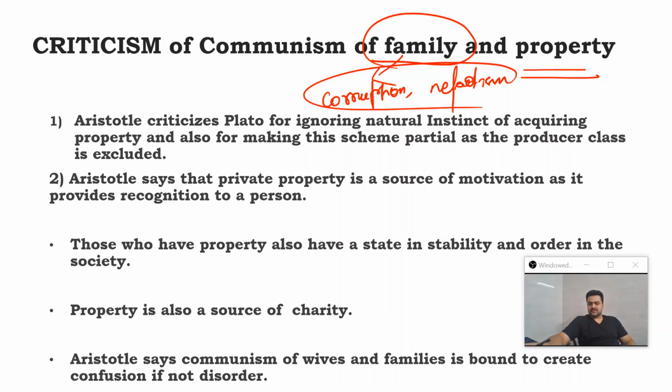So if there is one individual sitting in any public office, it may be the case that he is not performing his duty for the larger interest of the state. Rather, he is going for favoritism. He's favoring his own family members. So in that sense, he's going to abuse the public office for his own good, for the good of his family members.